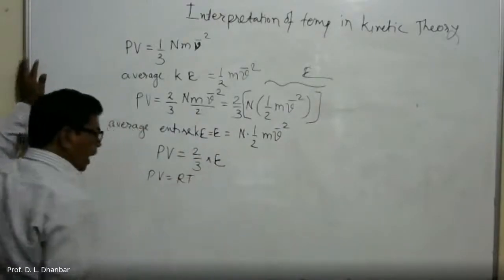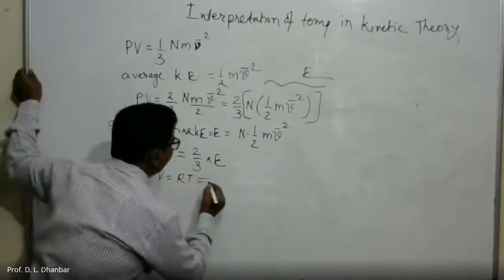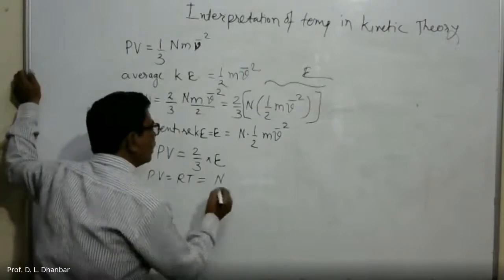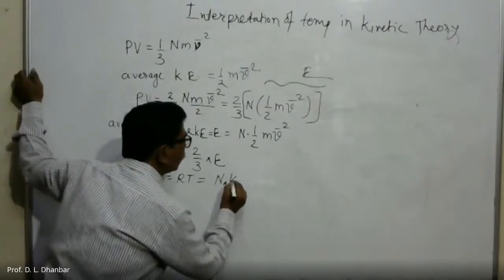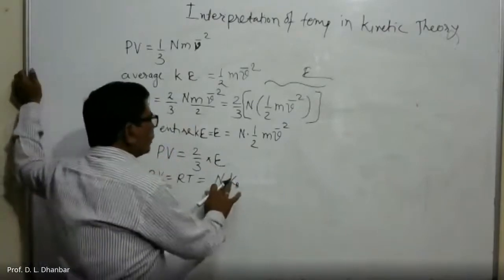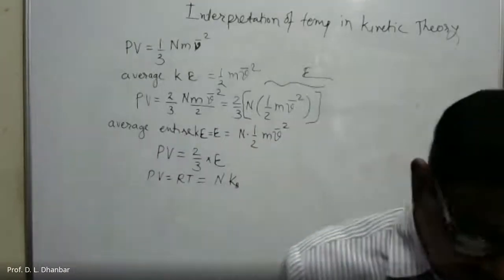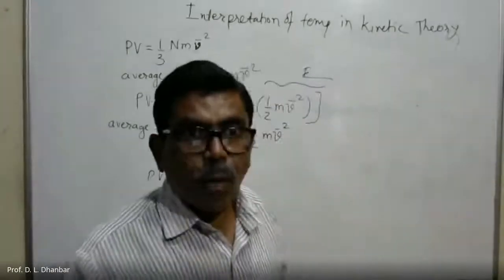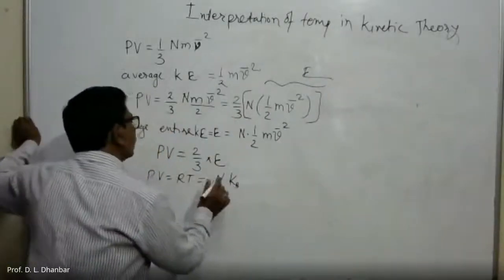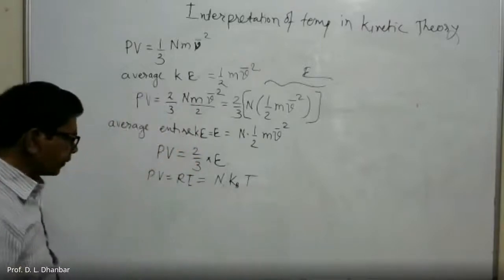For 1 mole of an ideal gas, PV is equal to RT. Instead of R, I can write it as N_A into K_B, where K_B is the Boltzmann constant, and keep T as it is.